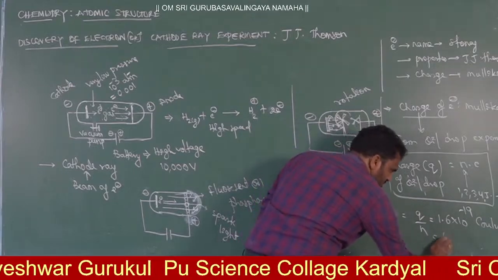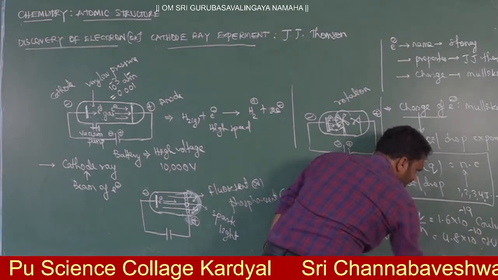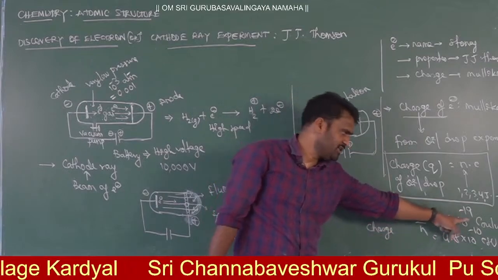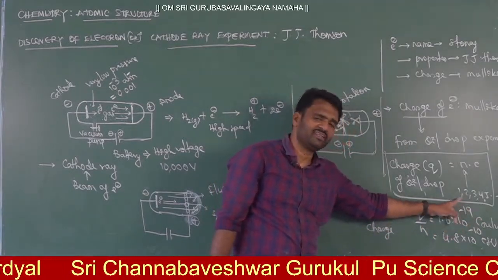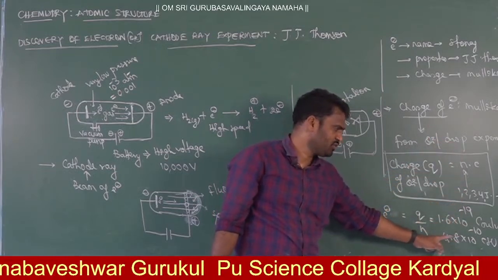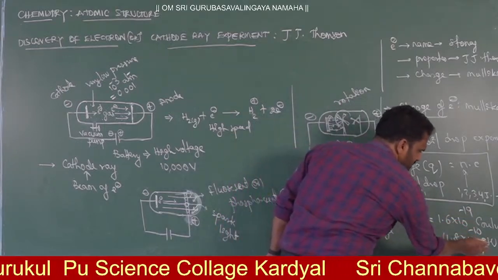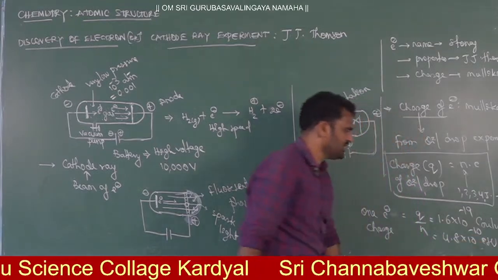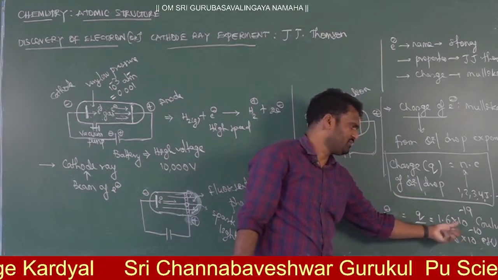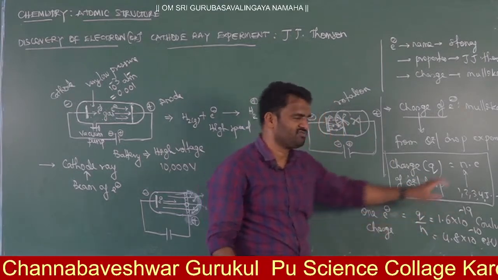If you take it in CGS units, it is 4.8 into 10 power minus 10 ESU, electrostatic units. It's very, very important. The charge of electron in SI units is the coulomb, 1.6 into 10 power minus 19. And in CGS units, 4.8 into 10 power minus 10 electrostatic units. ESU: E means electro, S means static, and units. So ESU is the CGS unit, and 1.6 into 10 power minus 19 coulombs is the SI unit. So please remember this.